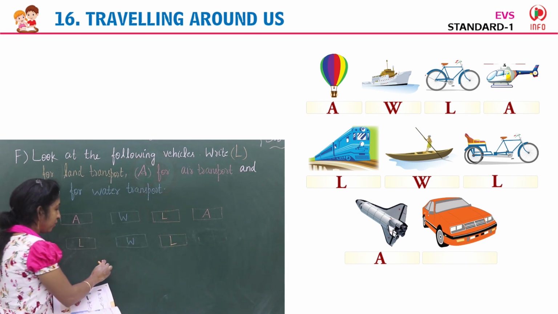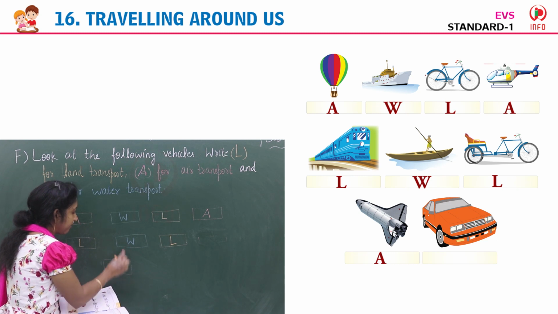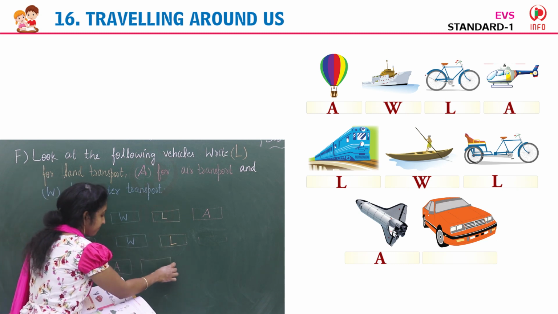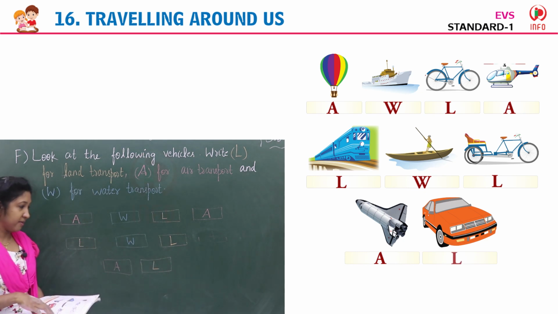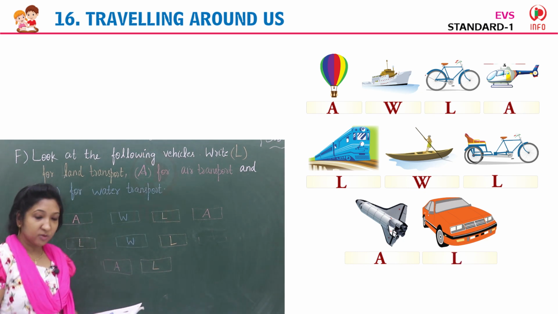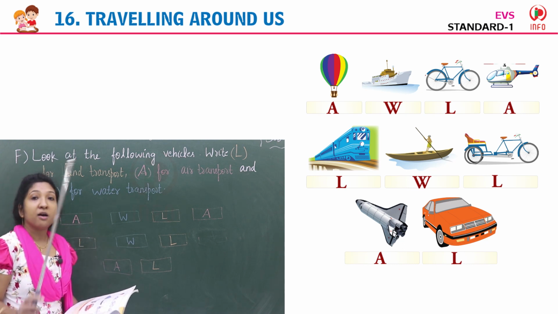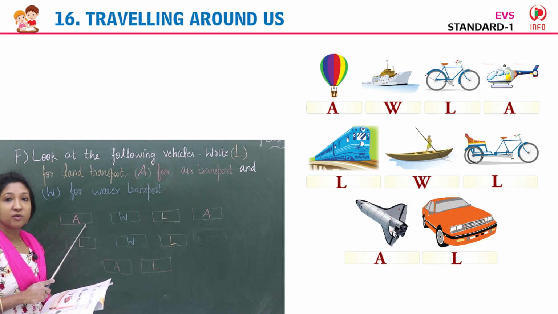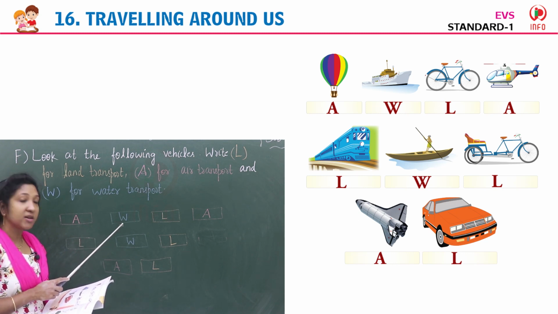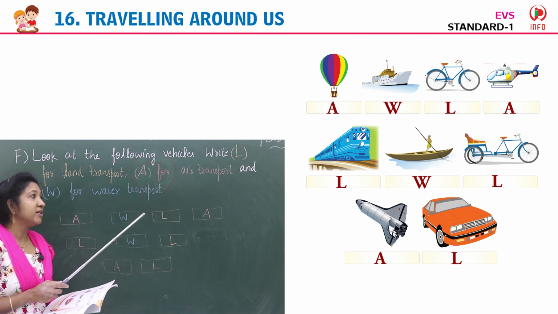Spacecraft A. Then last one, land transport traveling on road. It is L. Car, isn't it? So first image is image of a hot air balloon. So it's an air transport. So you can write A in the box below the picture. Second picture is a steamer. It's a water transport.